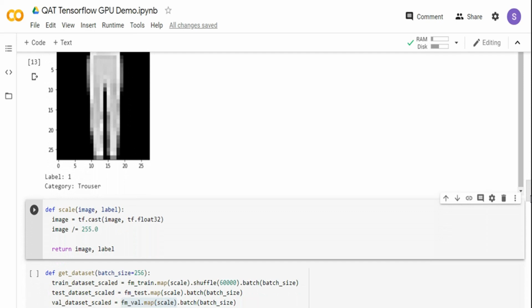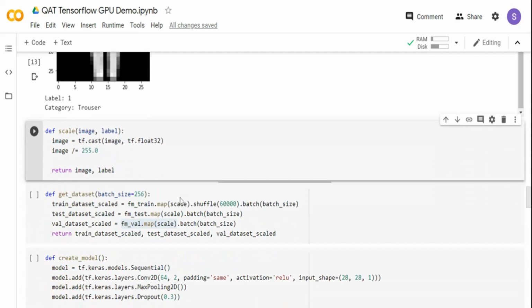Now I'm going to start preparing the data set for my training process. In the training process, this is going to be pretty similar to how you train a regular TensorFlow model, but I will show you the difference. Once we start training it, we will make sure that the model is quantization aware here, right? So in the pre-processing step, I'm taking the image and label. I am dividing the image by 255. I'm just normalizing the image, and then I'm returning the image and label variable in the scale function.